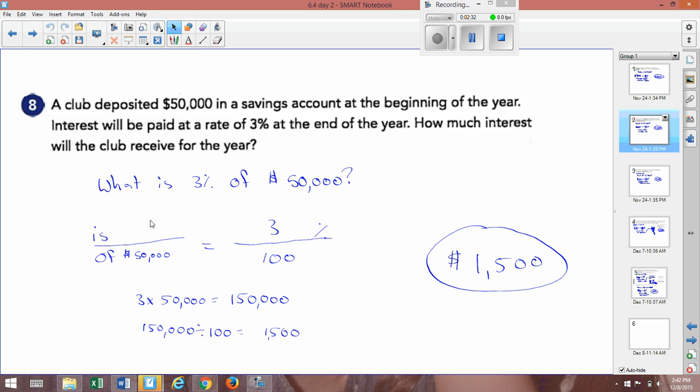So if we look at this, the person makes 3% on interest. So what is 3% of $50,000? And they're asking, how much interest will the club receive in a year? So we're trying to find 3% of 50,000. So 3 times 50,000 divided by 100 is going to be $1,500. So if you have $50,000 in the bank and you're getting 3% interest every year, you'll make $1,500 every year off of just your interest. Not a bad deal.